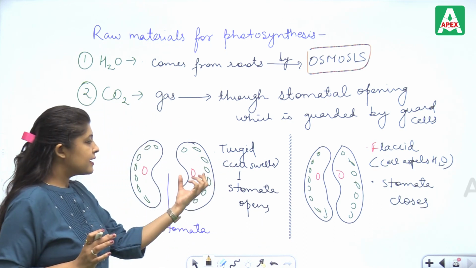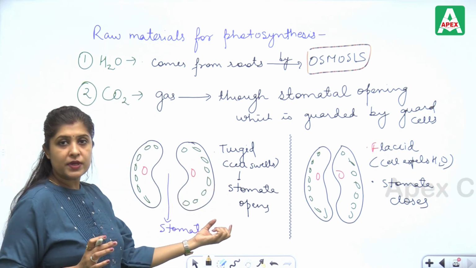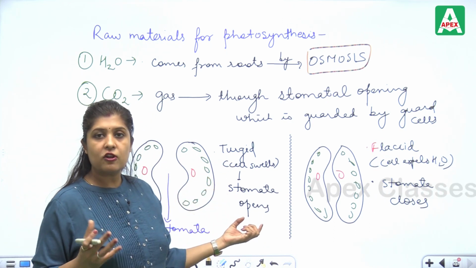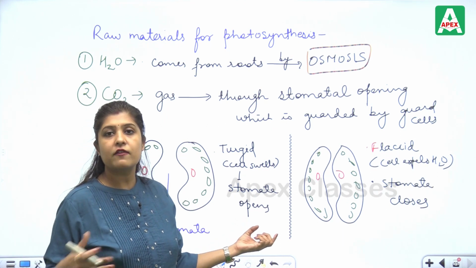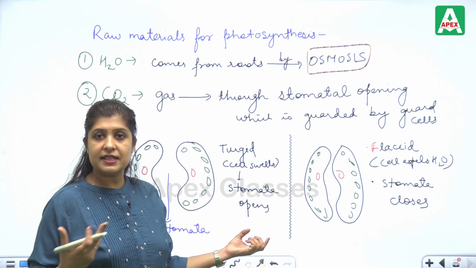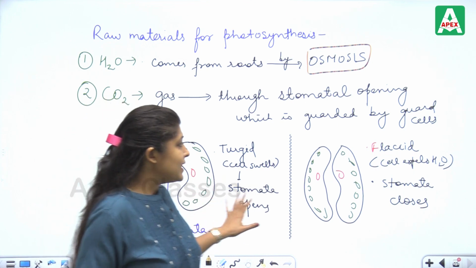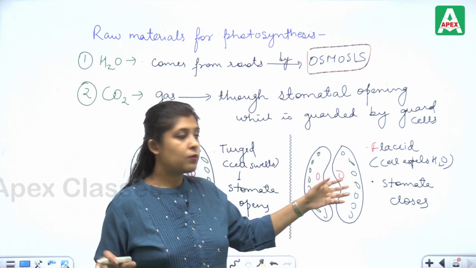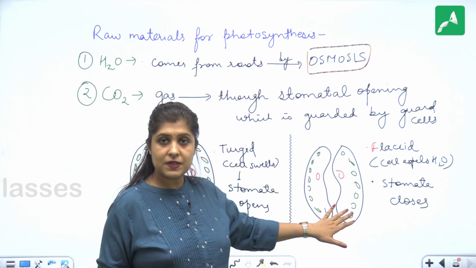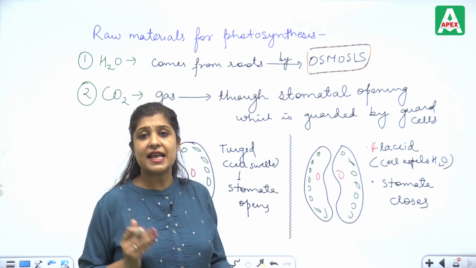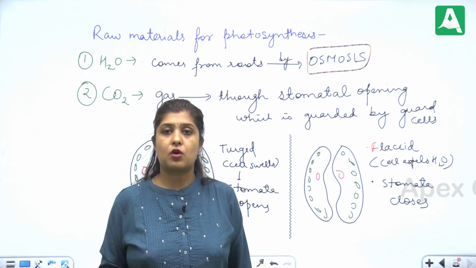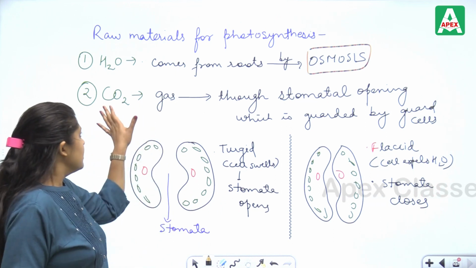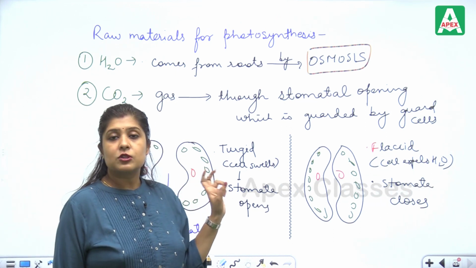So, in the turgid condition, the swelled up guard cells open the stomata, gas exchange, transpiration and respiration are easily carried out. When they are in the flaccid condition, the cell expels water so the stomata closes and ultimately gas exchange and transpiration stop. So, CO2 as a gas is also a raw material.